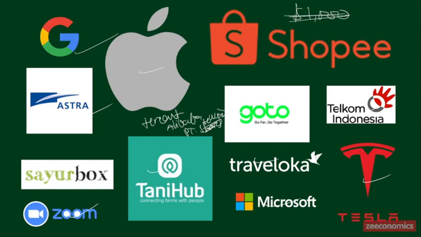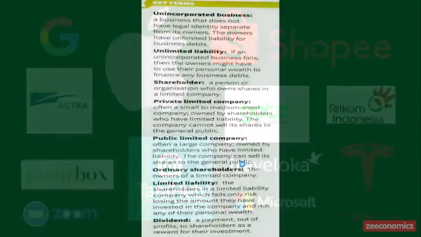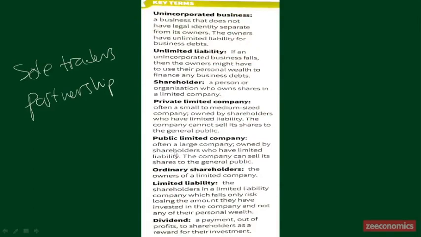So companies like Sayurbox, Tanihub, or Traveloka are examples of private limited companies. So the owners of this business have very limited liability.